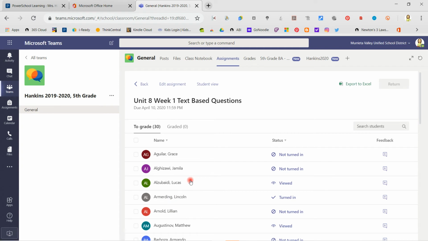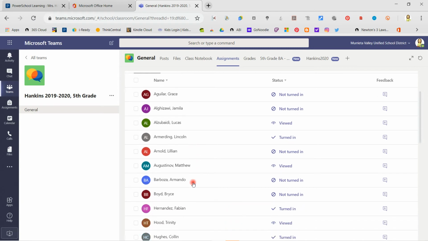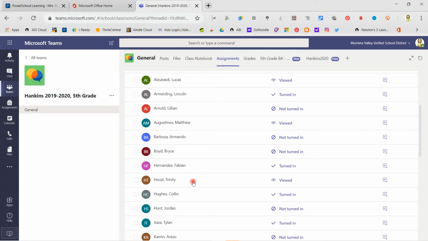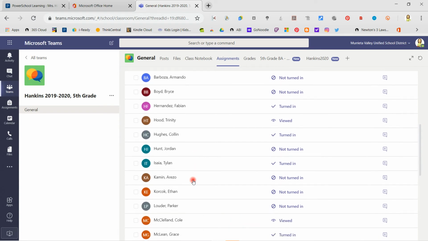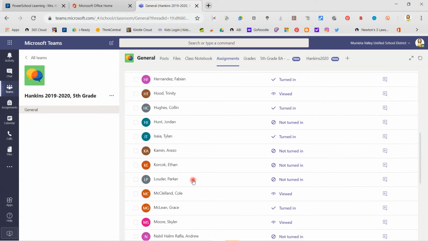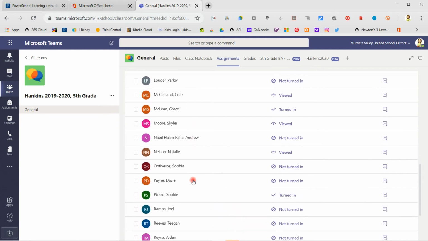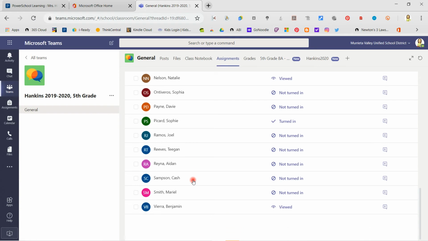I can see that Lincoln has turned it in. It's not due till Friday, so Lincoln has turned it in. I can see who's viewed it, and other people have turned it in. The due date is not until Friday, so it's absolutely no big deal that some people haven't turned it in yet. I'm just showing you, as a teacher, this is what I see.